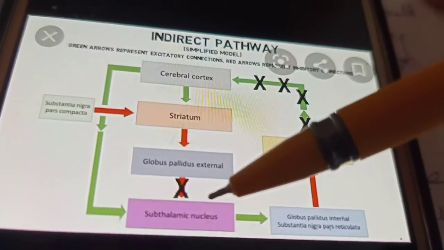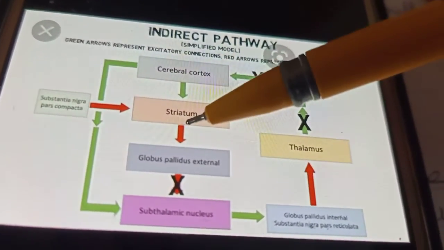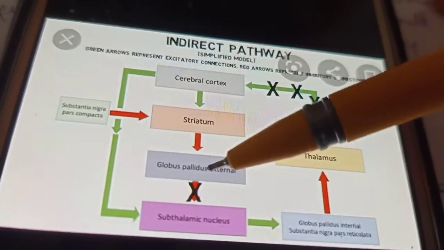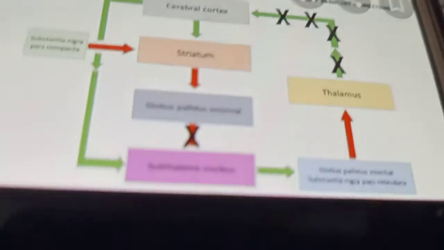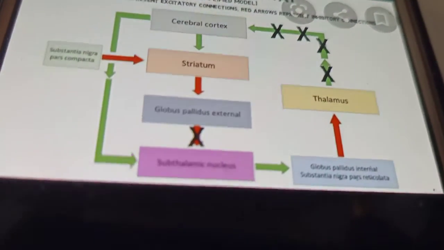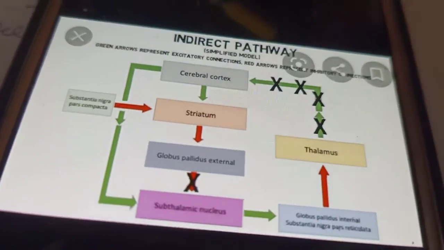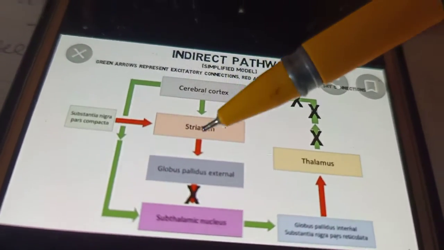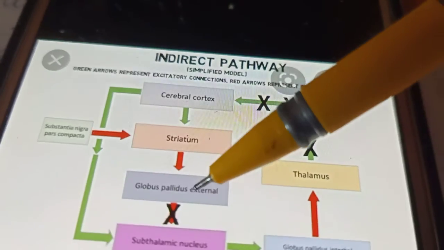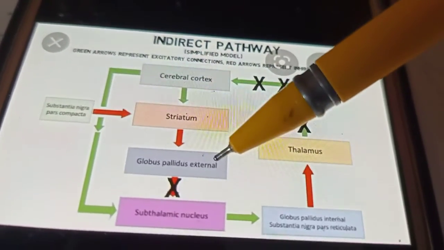But now the striatum is inhibiting the globus pallidus external. Yes, it has inhibitory neurons which are excited by the cerebral cortex, and these inhibitory neurons send inhibitory signals to the globus pallidus external.